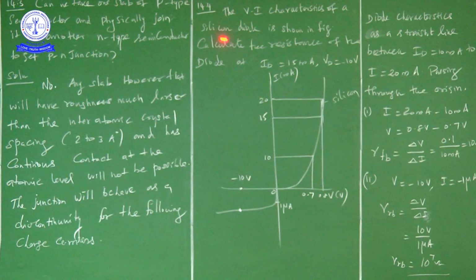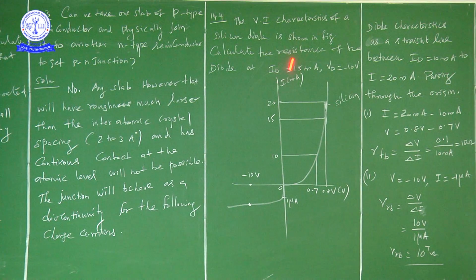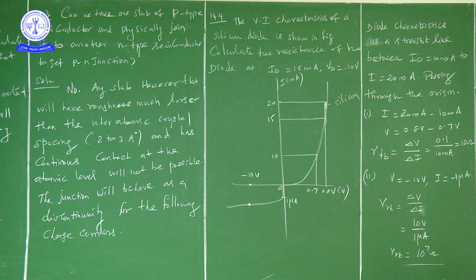In this class the last problem, that is the fourth problem, they have given one graph. He is asking to find resistance. So when ID is equal to 15 milliamps and when VD is equal to minus 10 volts, okay, right. So we calculated, in one case it is 10 ohms and in another case it is 10 to the power of 7 ohms, okay, right.